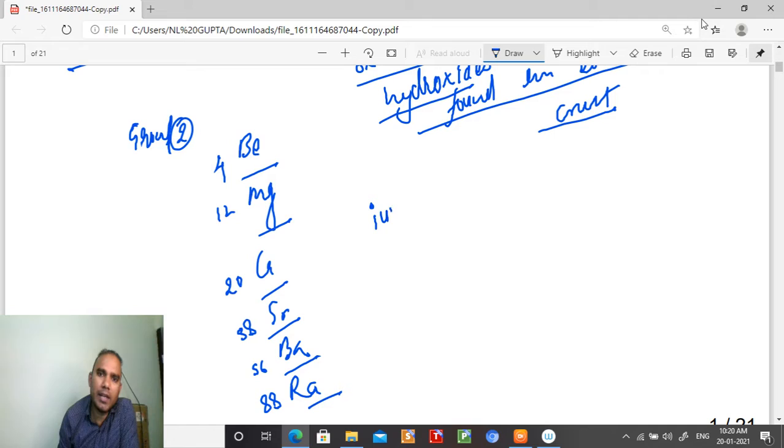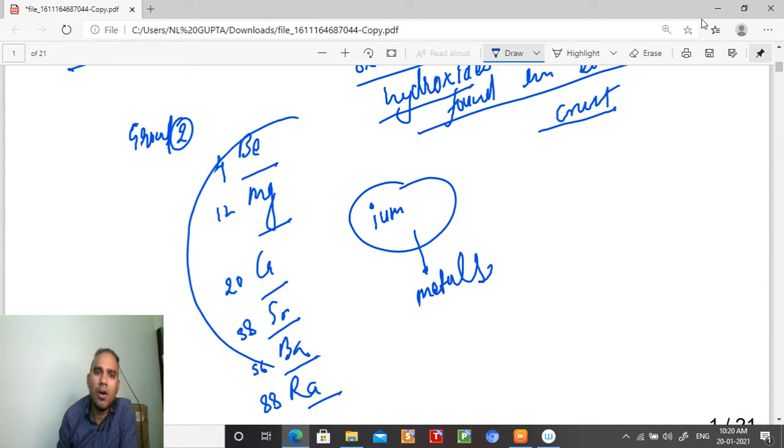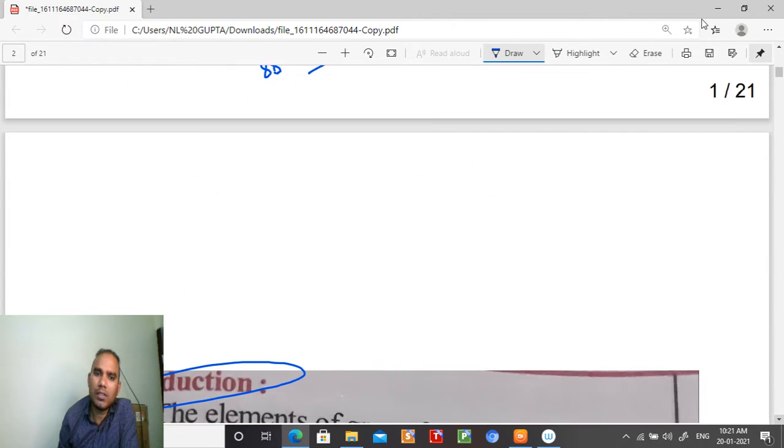All of these names end with -ium: beryllium, magnesium, calcium, strontium, barium, and radium. This implies that they are all metals. They all will lose their electrons and form a stable octet.